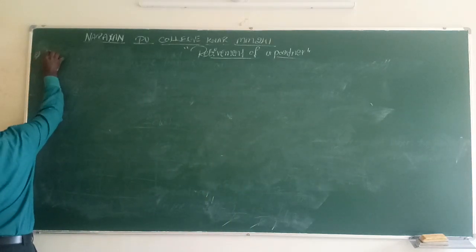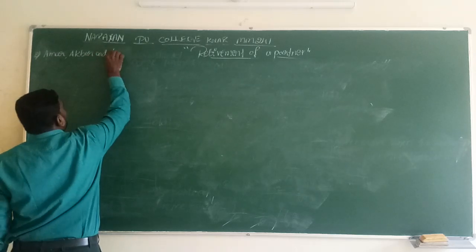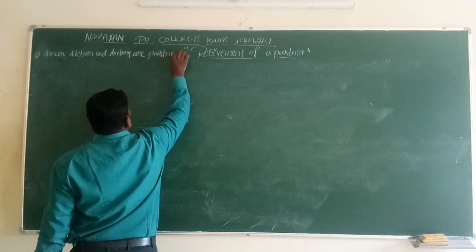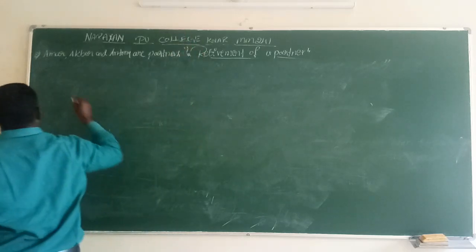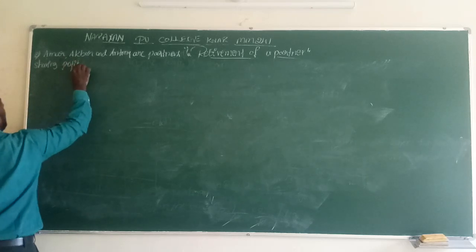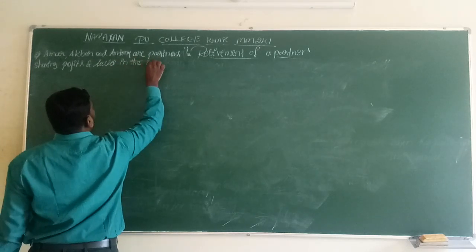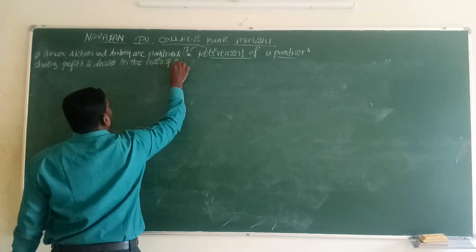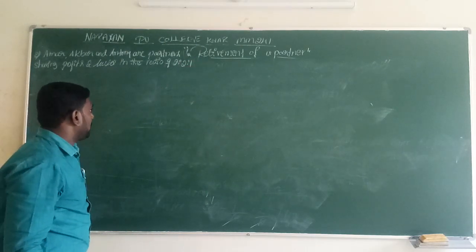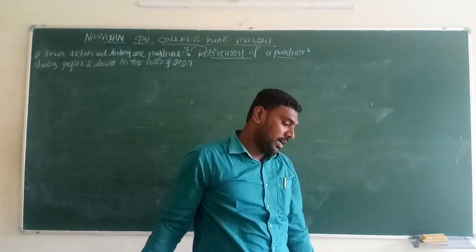Question number 2. Amar, Akbar and Anthony are partners sharing profits and losses in the ratio of 2:2:1 respectively.